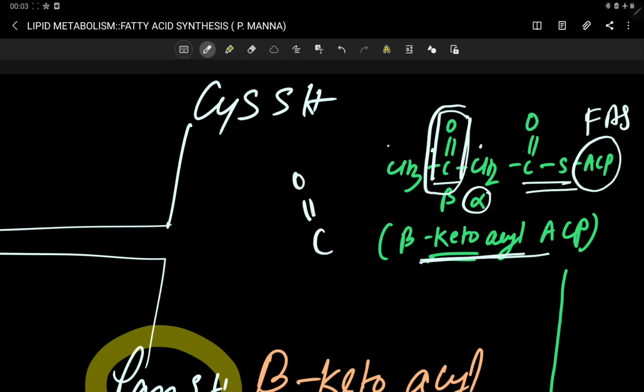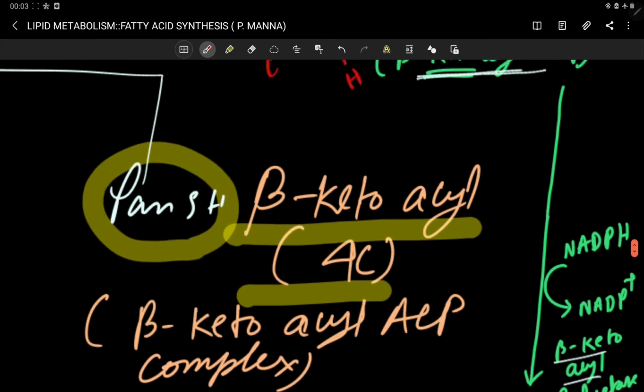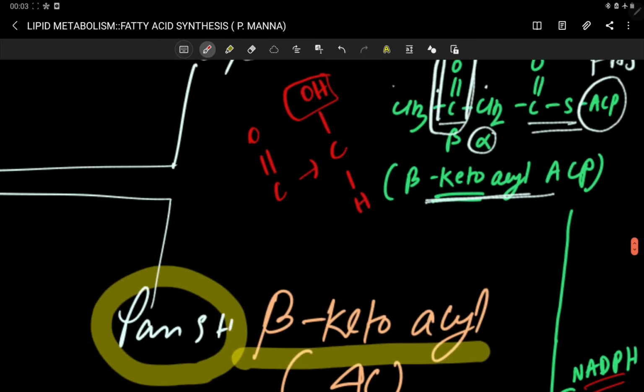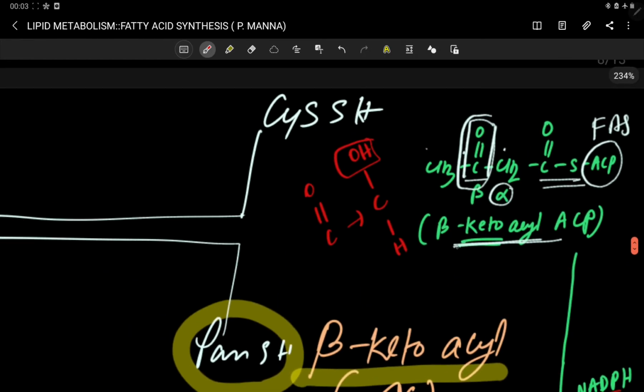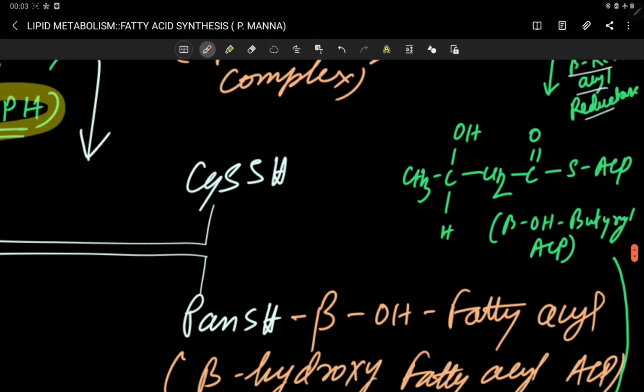When the carbonyl C double bond O is reduced, it is converted into an alcohol group, OH. Here you can see that the source of this hydrogen is NADPH. In presence of NADPH, your beta ketoacyl group is reduced and forms the beta hydroxybutyryl ACP complex.